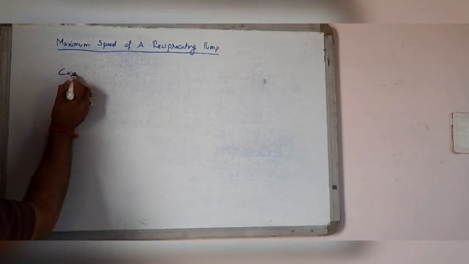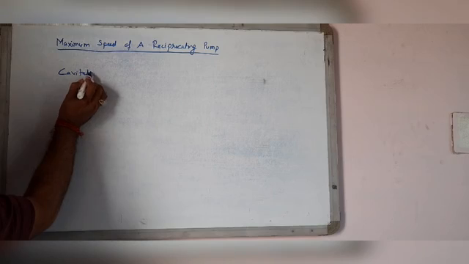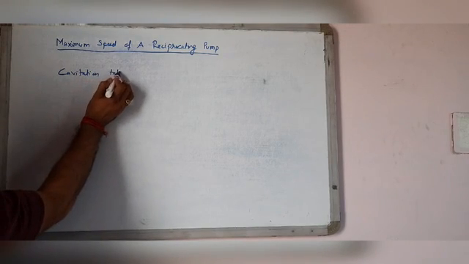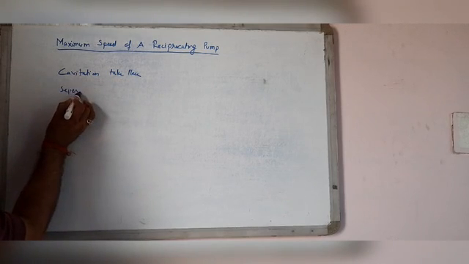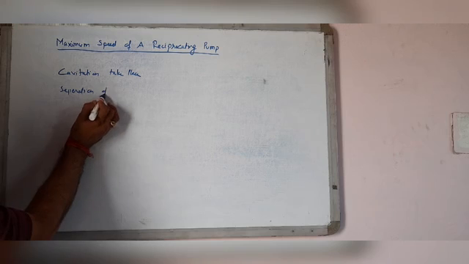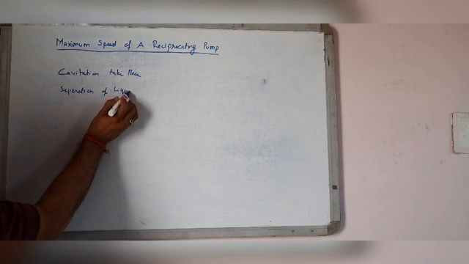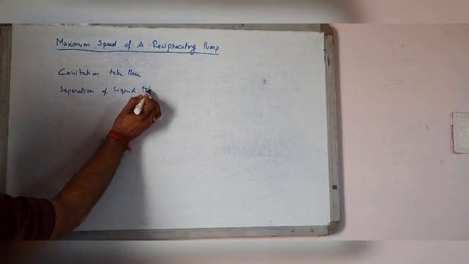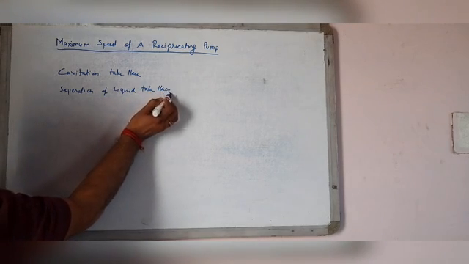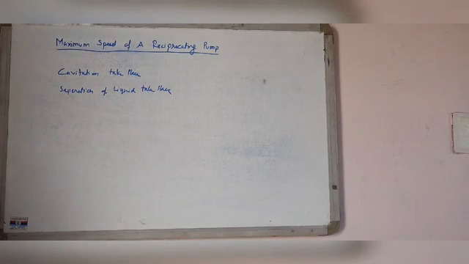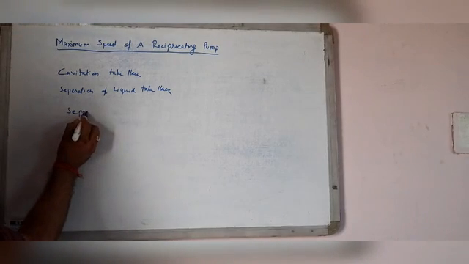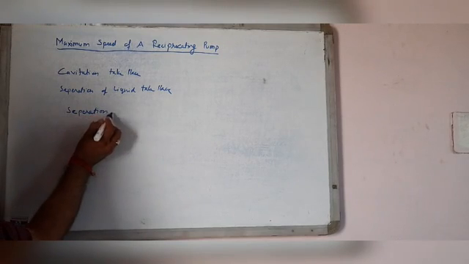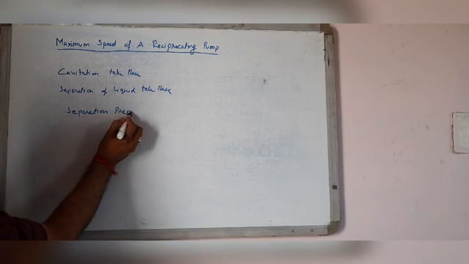Cavitation and separation of liquid take place. The pressure at which separation takes place is known as separation pressure.